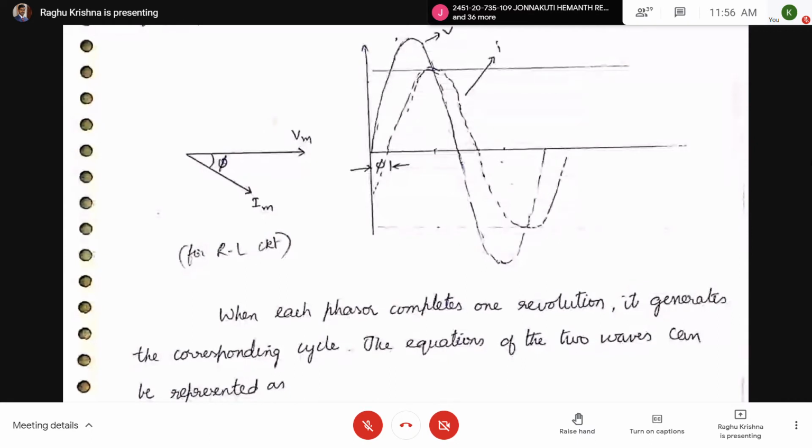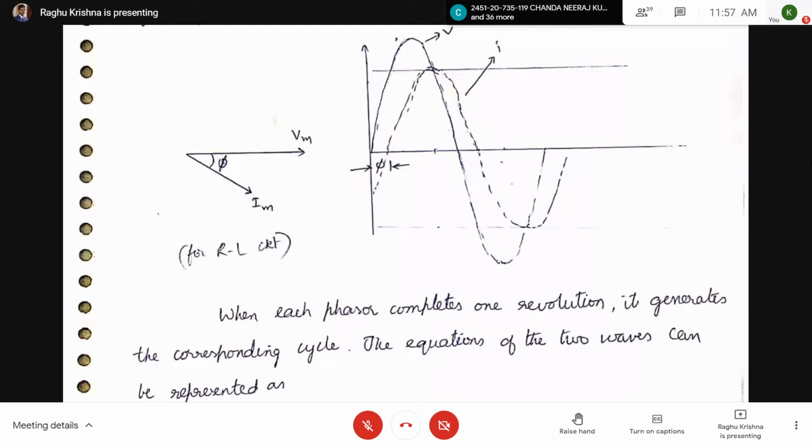Similarly for current, 10 amperes equal to 1 centimeter. Based on your convenience for drawing, you can take the scale. So the length of the phasor indicates the magnitude of the maximum value of the alternating quantity.